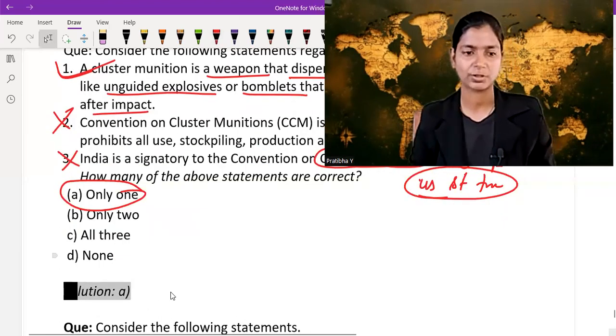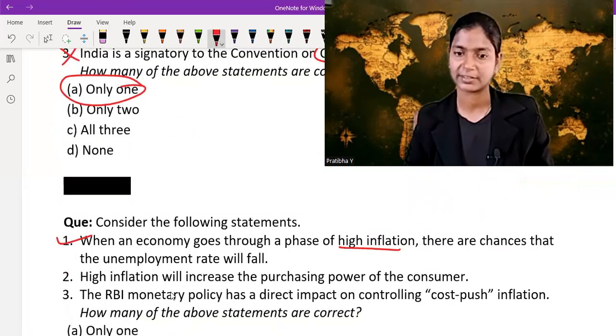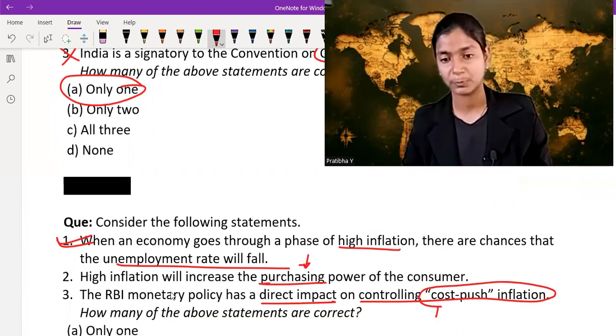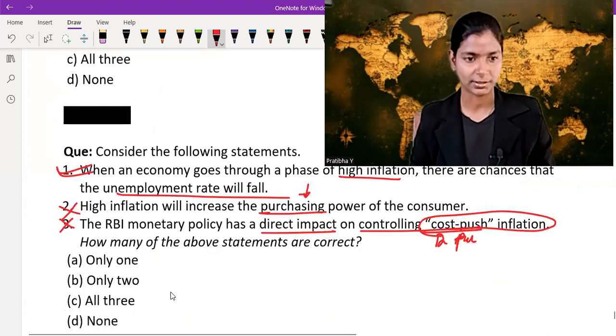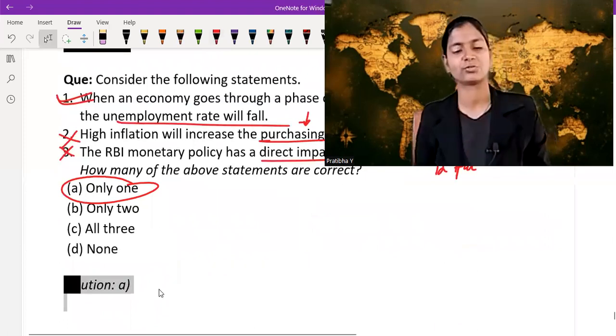Now let's move on to the next question. Consider the following statements. When an economy goes through a phase of high inflation, there is a chance that the unemployment rate falls. Yes. High inflation will increase the purchase? No, it reduces. RBI monetary policy will have a direct impact? No, not a direct impact. It has an indirect impact on controlling cost-push inflation. It has a direct impact on demand-pull inflation, but not on cost-push. So this one is wrong. This one is wrong. Only option A is correct. Just check we're on the right path or not. Only option A is correct. So we are on the right path.